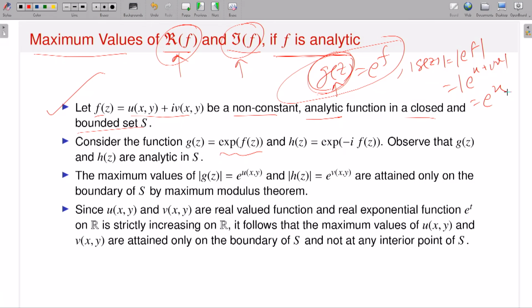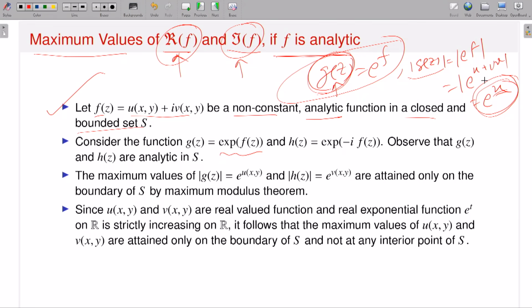But what is the modulus of g? It is exactly equal to e to the power u, where u is real valued. Wherever the modulus of g attains its maximum on the boundary, e to the power u also attains its maximum on the boundary. But the exponential function is an increasing function, so wherever u attains the maximum, e to the power u attains it too. Now u attains the maximum only on the boundary.